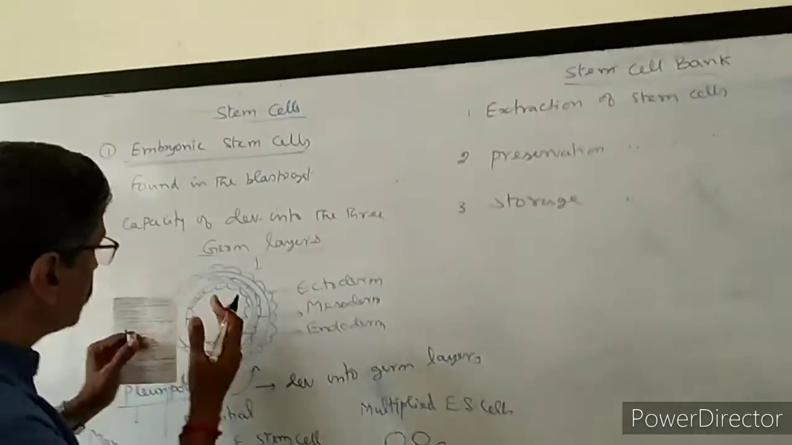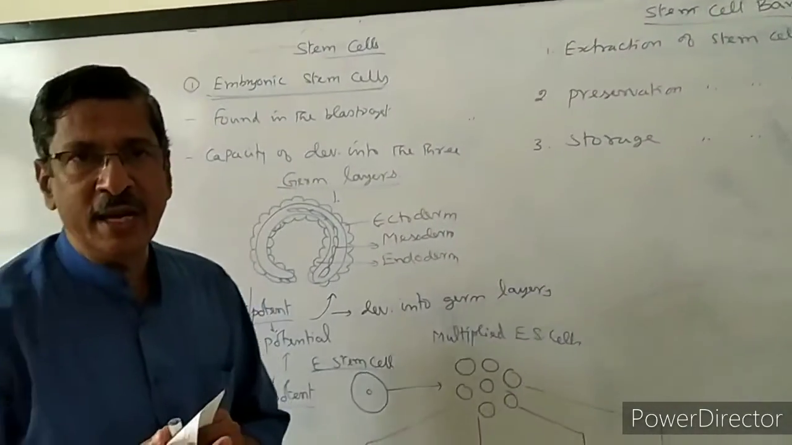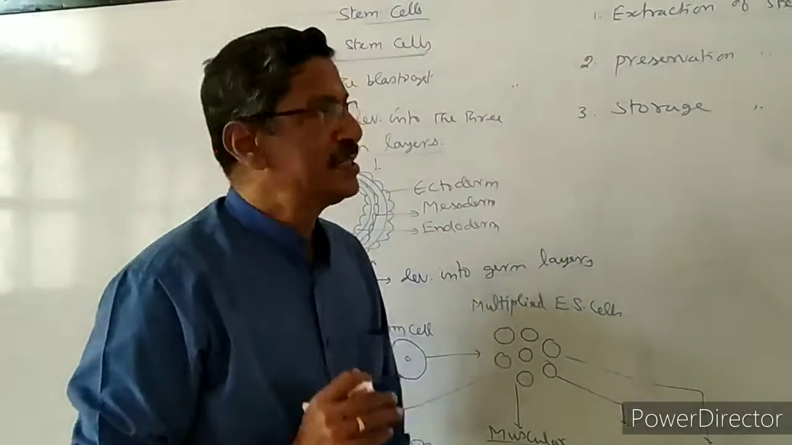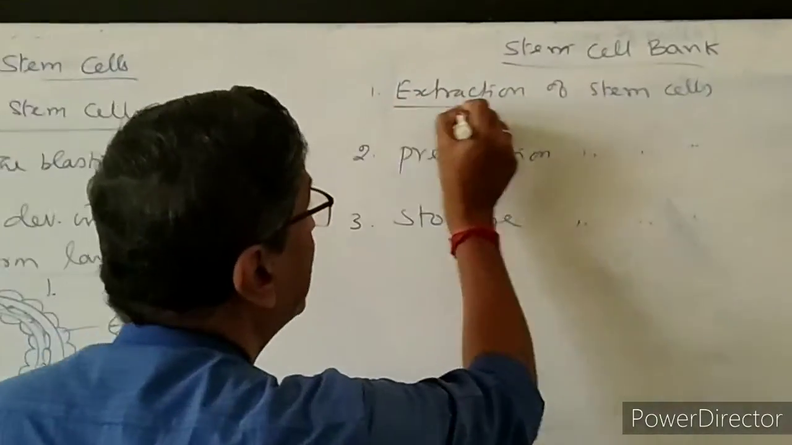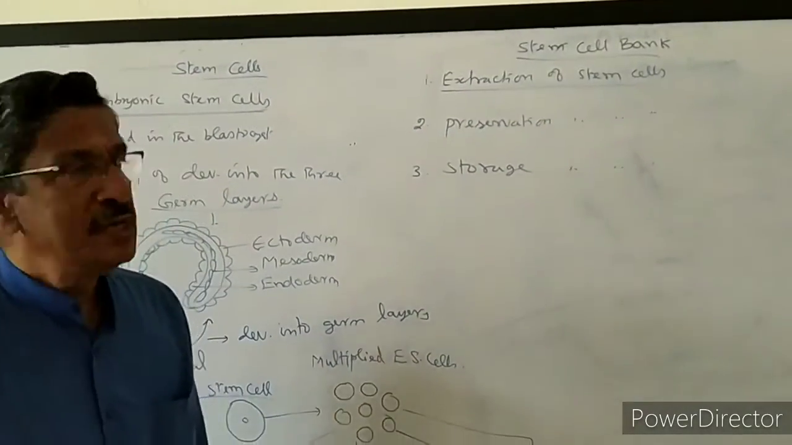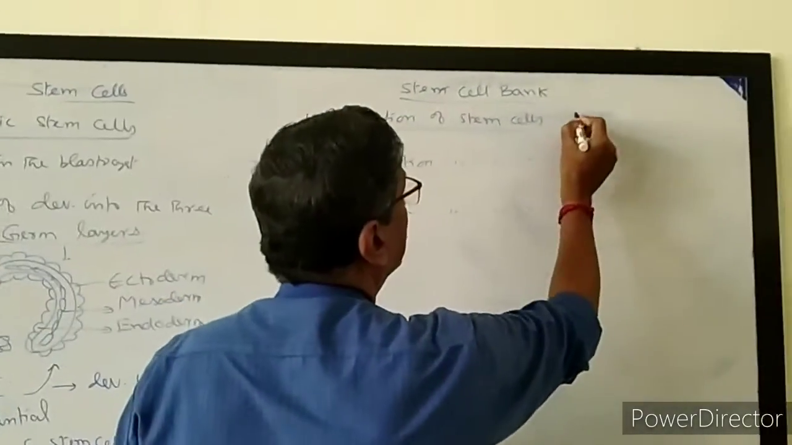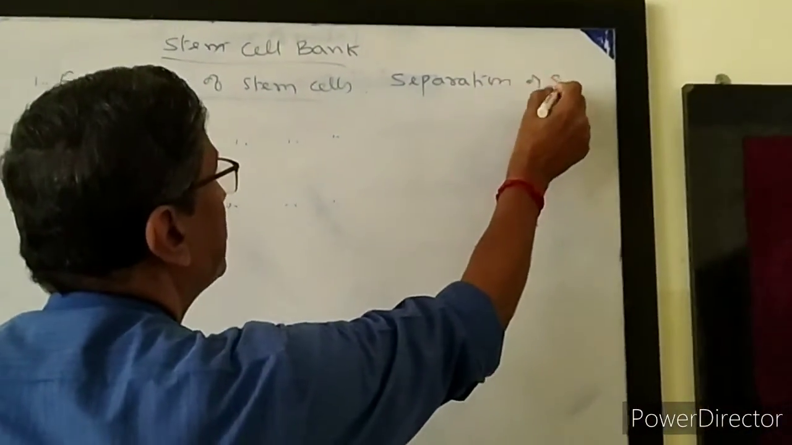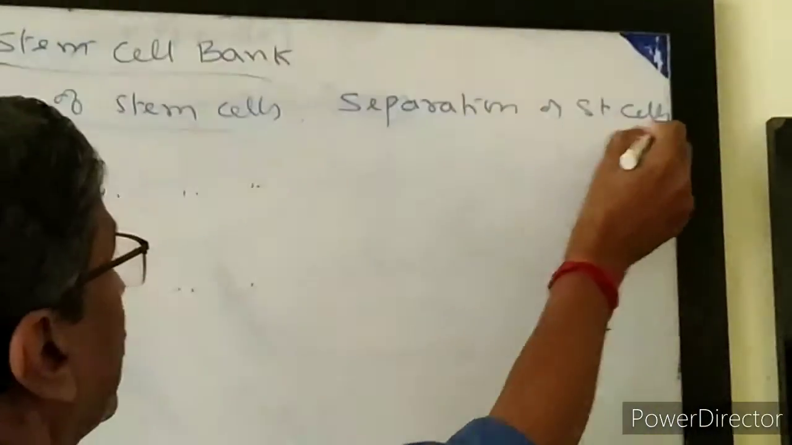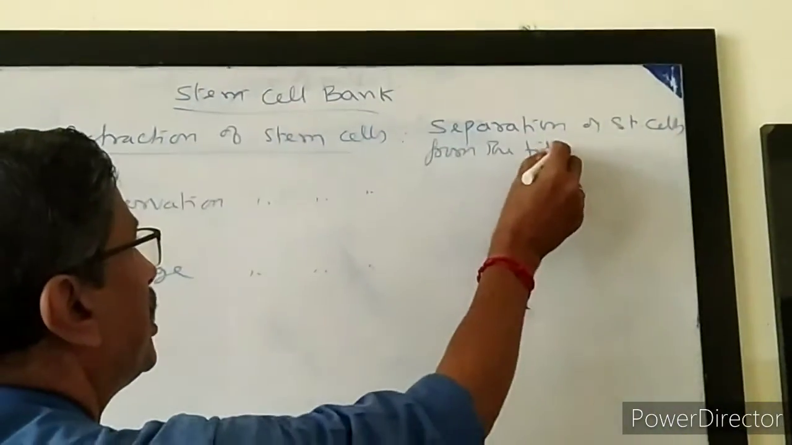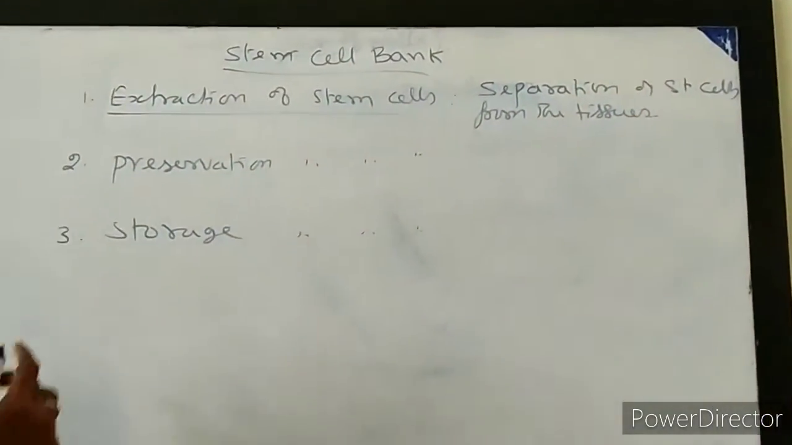Now, wherever tissues are there, differentiated cells will be there, but a smaller number of undifferentiated cells will be present. So, we have to separate them. We have to separate the stem cells from the tissues. That is called extraction: separation of stem cells from the tissues.